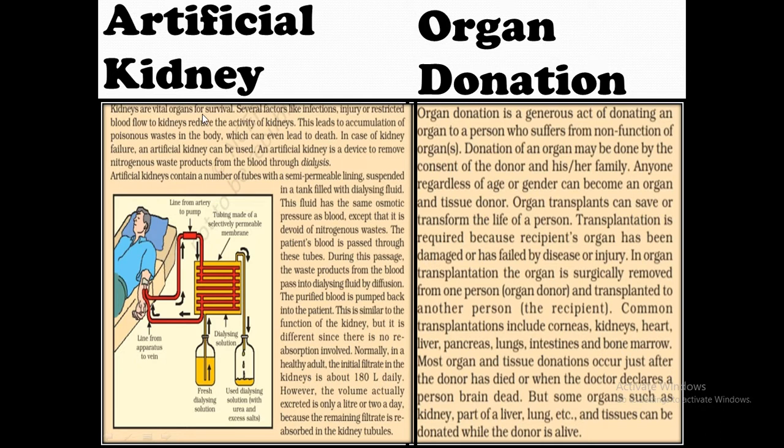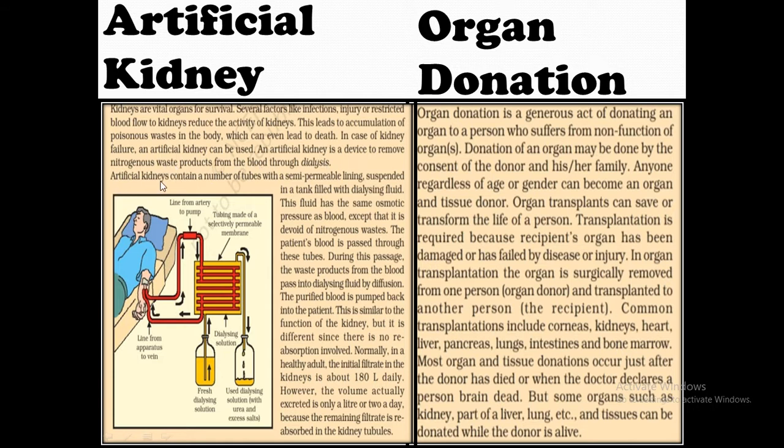Kidneys are vital organs for survival. Several factors like infections, injury, or restricted blood flow to the kidney reduce the activity of kidneys. Now this leads to accumulation of poisonous waste in the body, which can even lead to death. In case of kidney failure, an artificial kidney can be used. An artificial kidney is a device to remove nitrogenous waste products from the blood through dialysis.